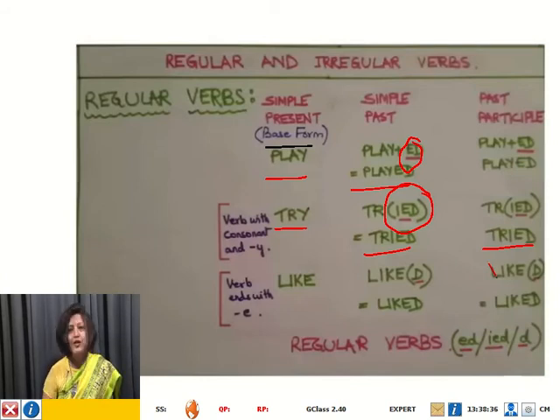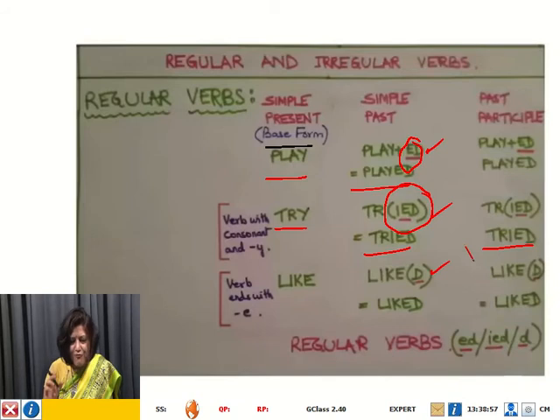So look at all these verbs, the 3 types, the 3 examples that I have given here. You'll find that the simple past tense and the past participle of these verbs are formed by adding the letters ed or ied or d.